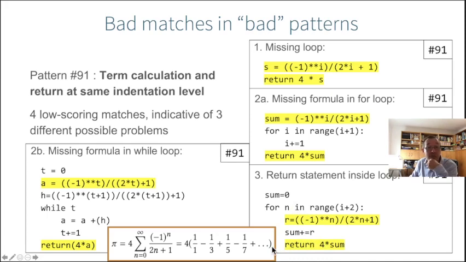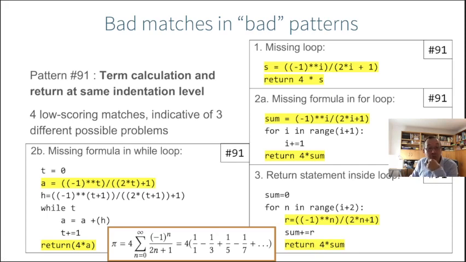So in any case, this is a bad pattern, and for all these different variants, these different matches of this bad pattern, you can clearly tell the student what is going on. You should use a for loop, you should use a for loop which contains the actual formula, or you should be careful that the return statement is not nested inside the for loop.